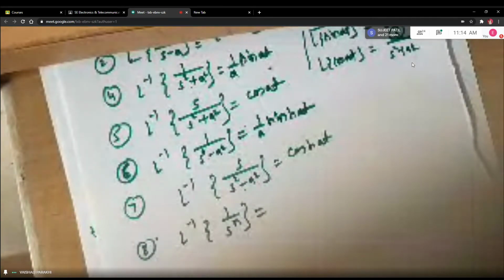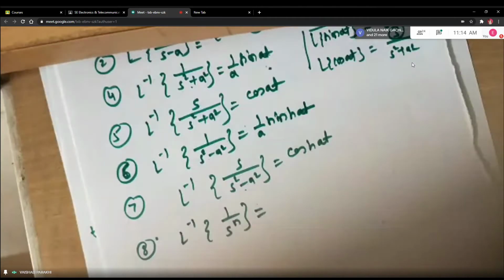Will you try quickly and tell me? You have one formula similar in Laplace transform, correct? Just compare that formula with this by making the minor changes and see what is the required right hand side. All of you, please do.